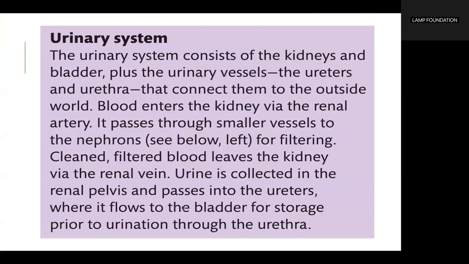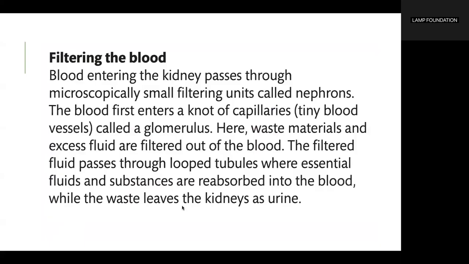Urine is collected in the renal pelvis and passes into the ureters, where it flows to the bladder for storage prior to urination through the urethra. Blood entering the kidneys passes through microscopically small filtering units called nephrons. The blood first enters a knot of capillaries, tiny blood vessels, called a glomerulus. Here, waste materials and excess fluid are filtered out of the blood. The filtered fluid passes through loop tubules where essential fluids and substances are reabsorbed into the blood, while the waste leaves the kidneys as urine.